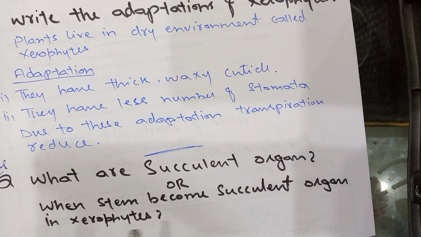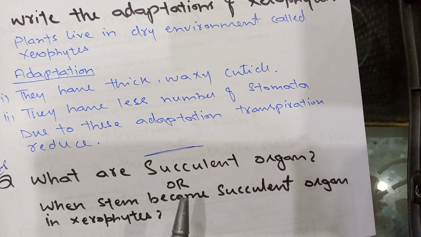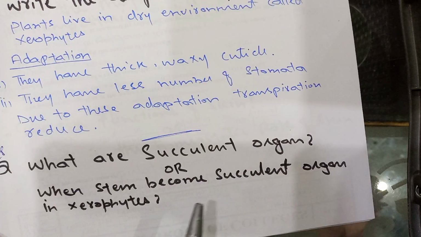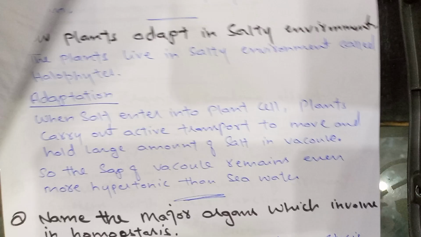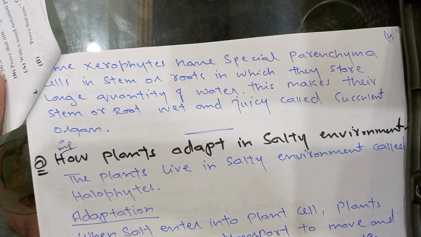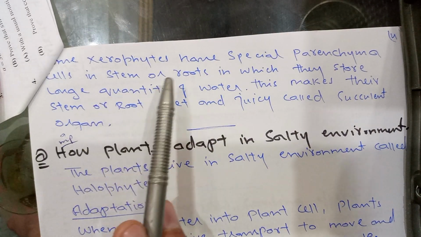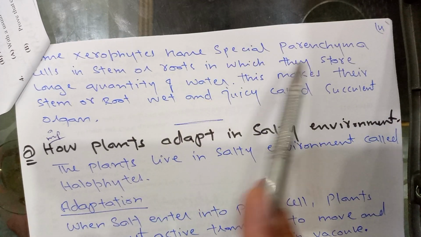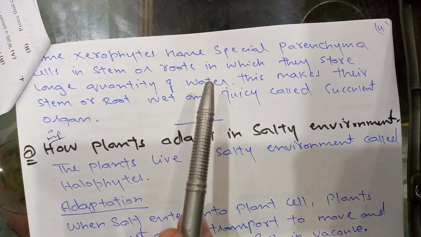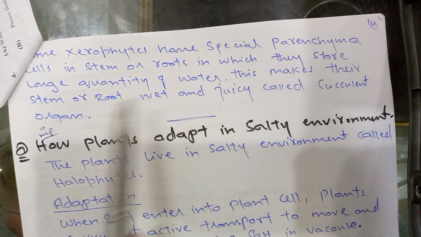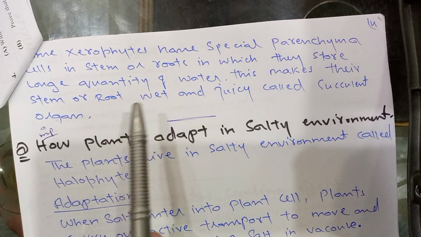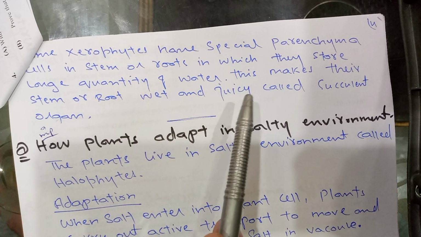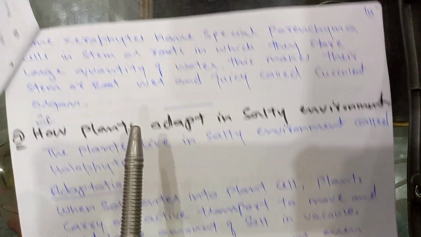Next question. What are succulent organs, or when stem becomes succulent organ in xerophytes? Very important question. Answer: some xerophytes have special parenchyma cells in stem or roots in which they store large quantity of water. This makes their stem or root wet and juicy, called succulent organ.